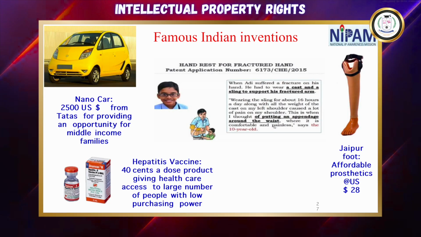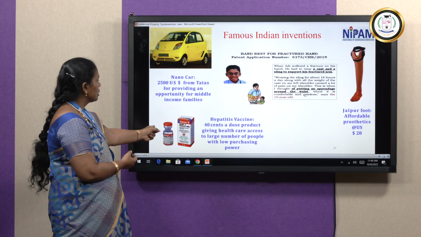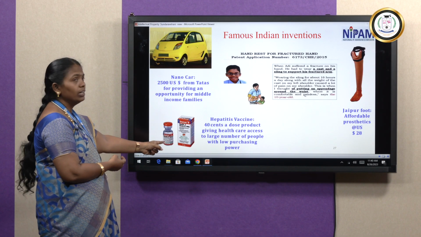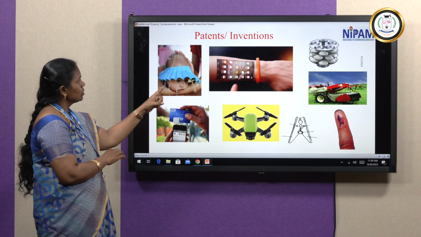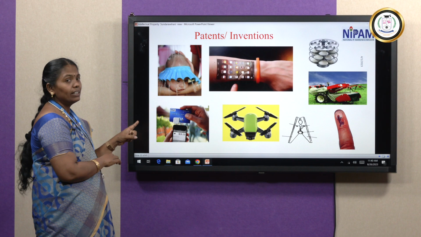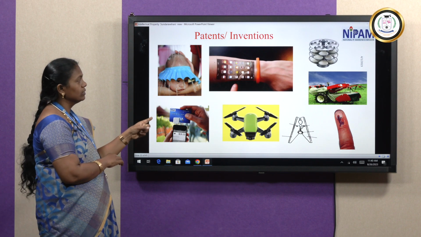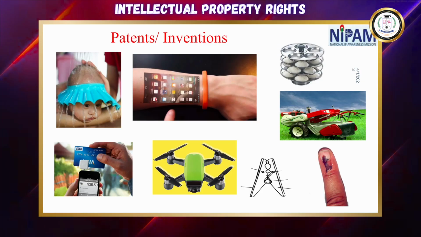These are some famous Indian inventions. We all know the Nano car. Then there is a wristband watch, then this one for the leg, and some famous medicine claimed as an Indian product. So these are some famous inventions. Here the wristband watch displays mobile services on your wrist. So these are some famous patents and inventions. Nowadays they are doing famous patent and invention methods like this.